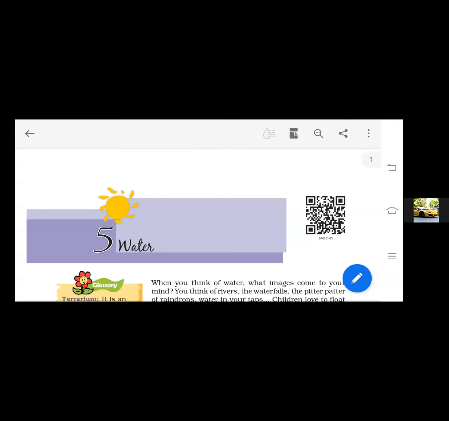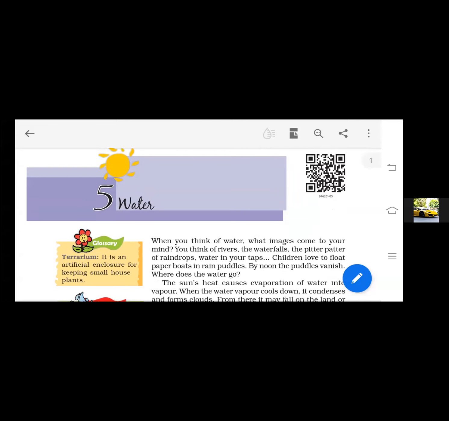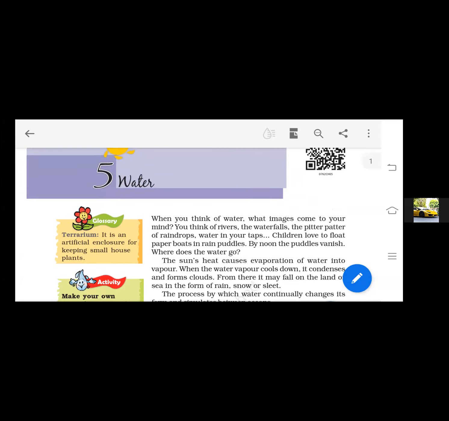Students, today we are studying chapter number 5 of the geography section, that is water. Right? Students, as you know, water is the basic necessity of our life. In every sphere of life, we need water. Whether it is drinking, washing, irrigation, or industries, all need a huge quantity of water. So we cannot imagine our life without water.